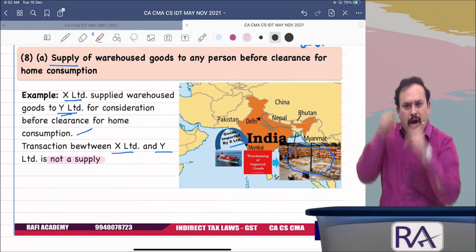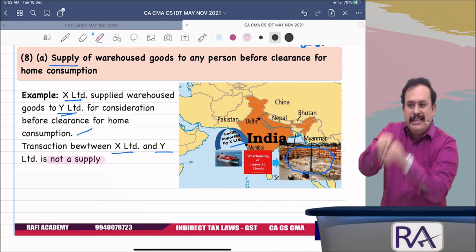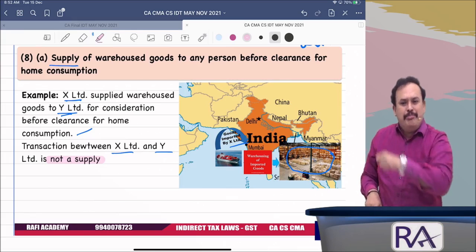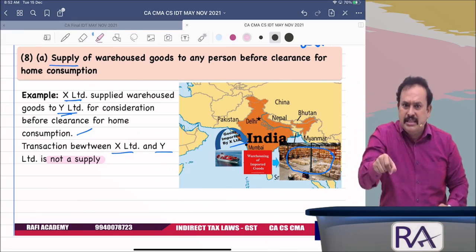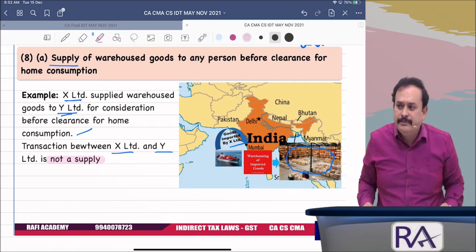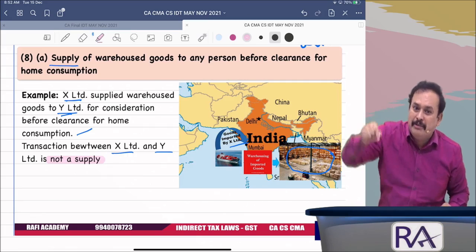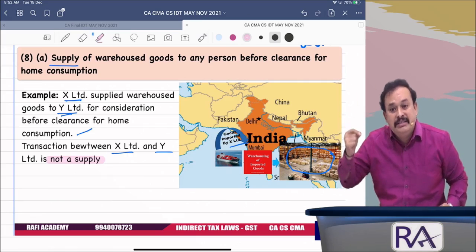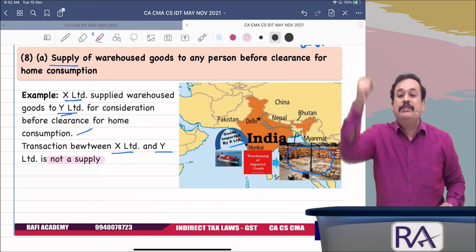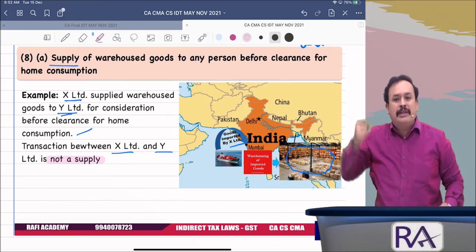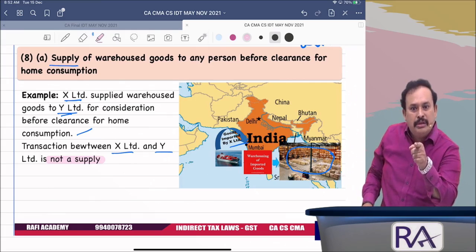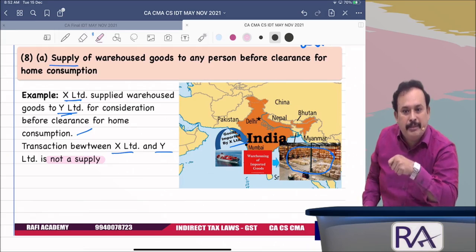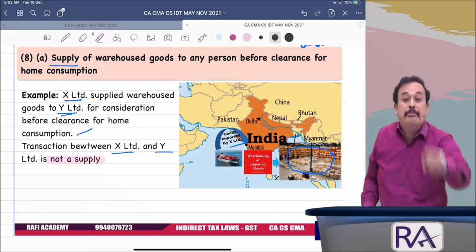Your import is going to cause injury to our Indian industry. Your import has a negative impact on the Indian economy. Your import causes our foreign currency to flow out. Your import is not going to meet our foreign trade policy objective. One of the objectives of the foreign trade policy is this: A minus B greater than 0. A is our export, B is our import. You are encouraging import. Means what? B is greater than A, which has a negative impact on our Indian economy. We won't entertain that. We will penalize you.